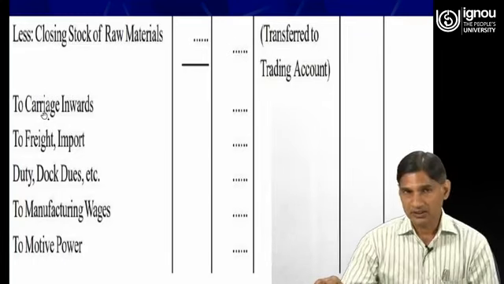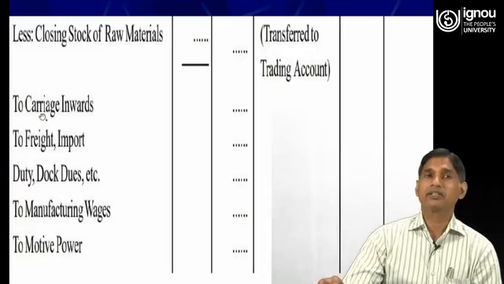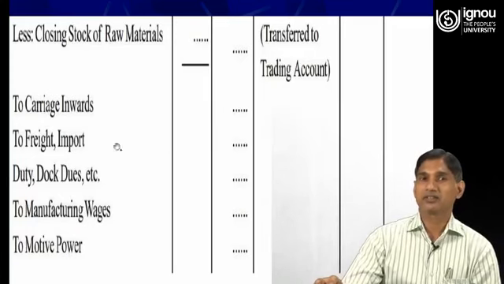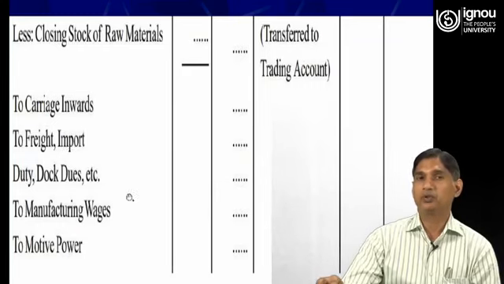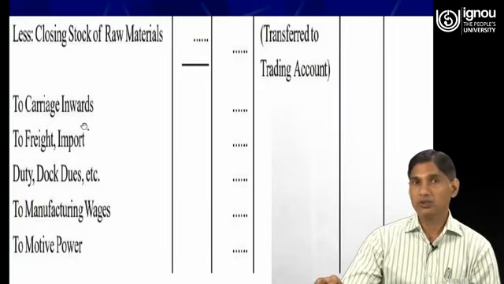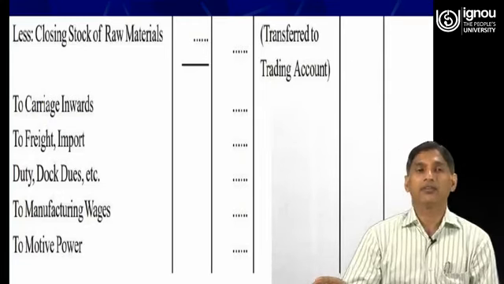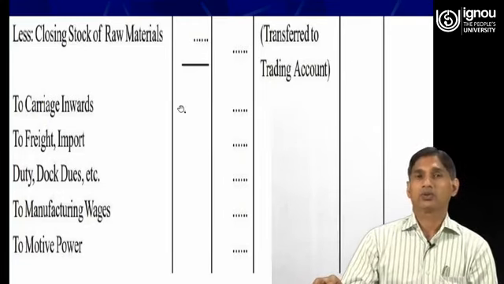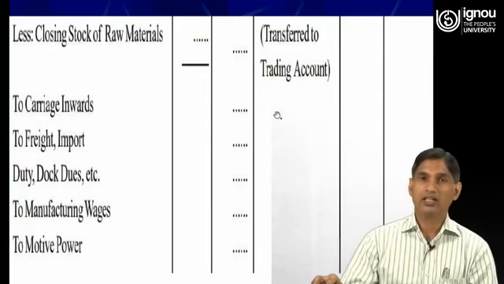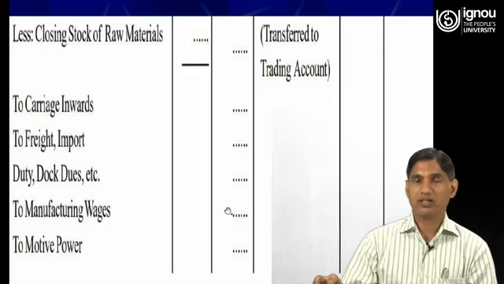Then the other direct expenses: to carriage inwards, to freight and import, to dock and dues charges, to manufacturing wages, to motive power. These five expenses are direct expenses which are related to the material, related to the goods. So these expenses are also shown separately in the debit side of the manufacturing account.